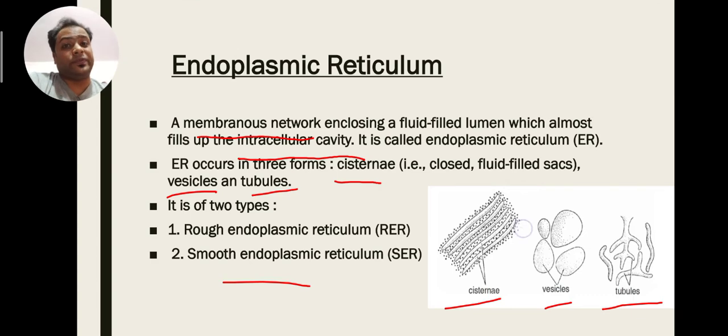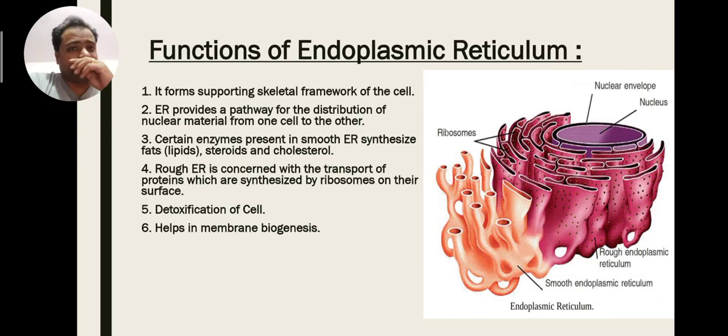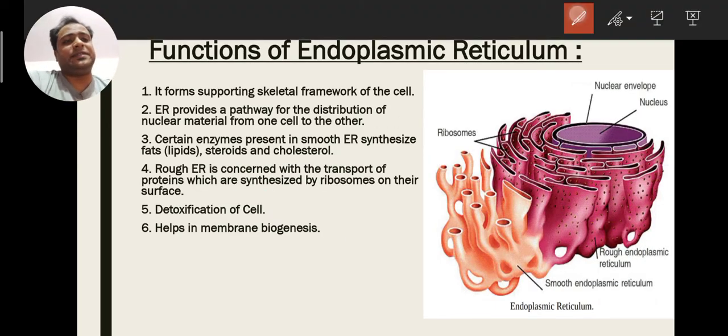How are they divided, and what are their functions? The first function is that they help in the skeletal framework of the cell. What does the skeletal frame of the cell mean? It means they help to make the cell strong from the inner side. That is why they are directly connected with the cytoskeleton, making them rigid and hard.